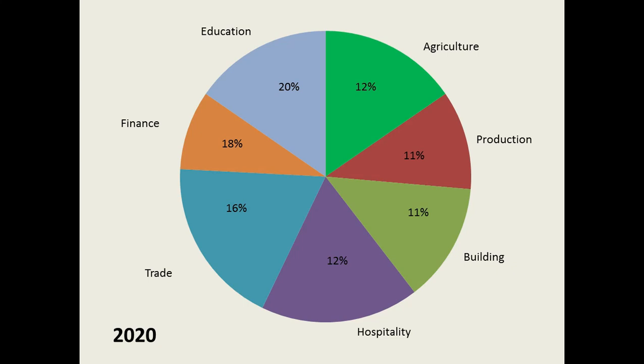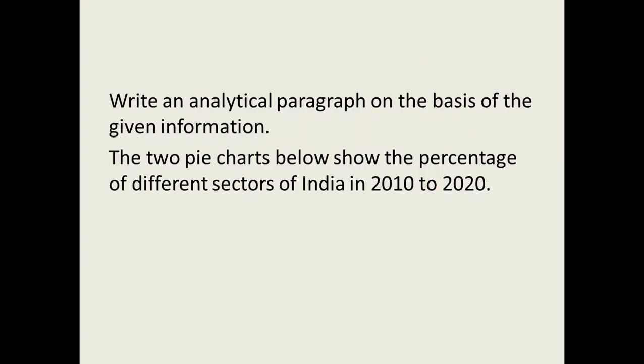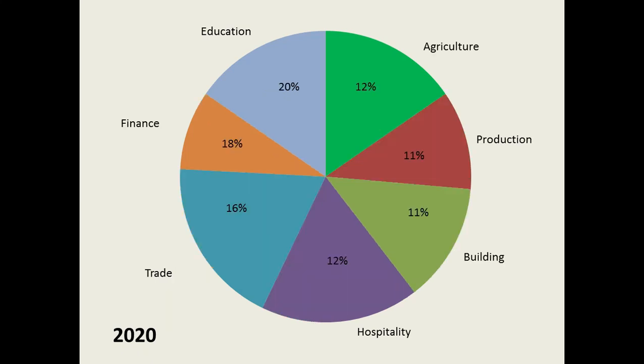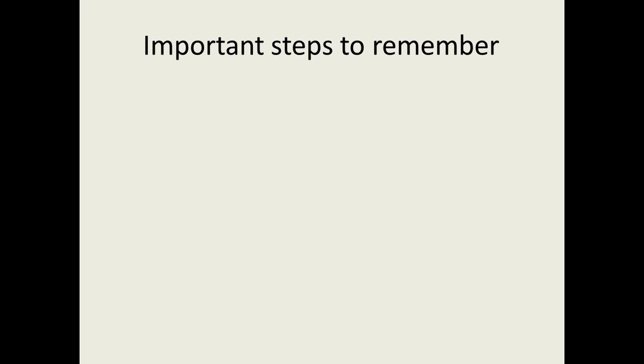Now this is a sample pie chart. This is not the real data that's available. So what we have now is a question and two pie charts, and on the basis of whatever information is given here, we have to develop a paragraph. We have to write an analytical paragraph. So how are we going to do it?